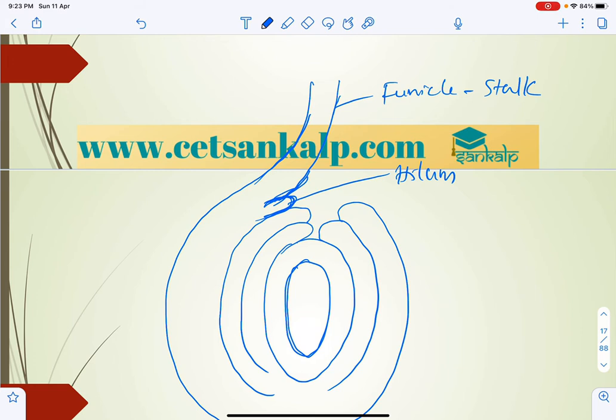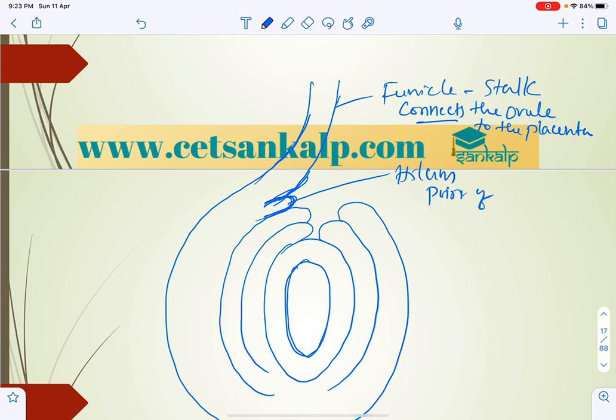It connects the ovule to the placenta. These are all important, so observe carefully. The funicle connects the ovule to the placenta. And what is the hilum? The hilum is the point of attachment of the funicle to the ovule.